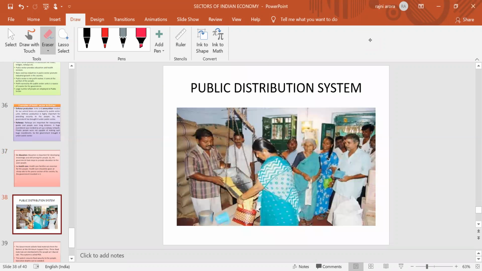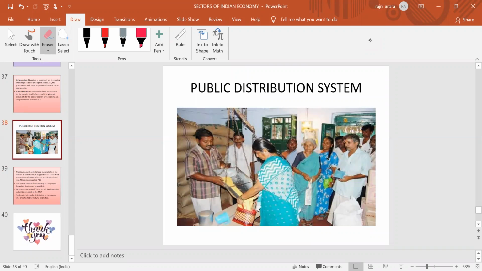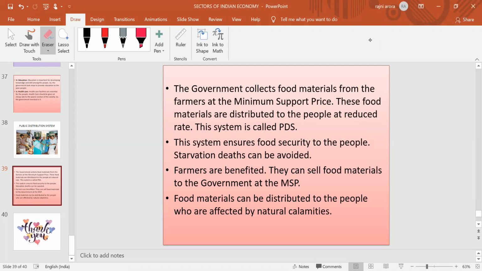After that, our last topic of the chapter, that is the PDS. Through the PDS, we can also say public distribution system, government provides a lot of benefit to the weaker section of society, to the poor section of society. अब इसमें पीडीएस में क्या करती है गवर्नमेंट? They just collect the food material. वो क्या करते हैं, जो फार्मर्स का एक एक्स्ट्रा सरप्लस होता है वो उससे फार्मर से कलेक्ट कर लेते हैं. At which price? At the minimum support price. The government collects food material from the farmers at the minimum support price.